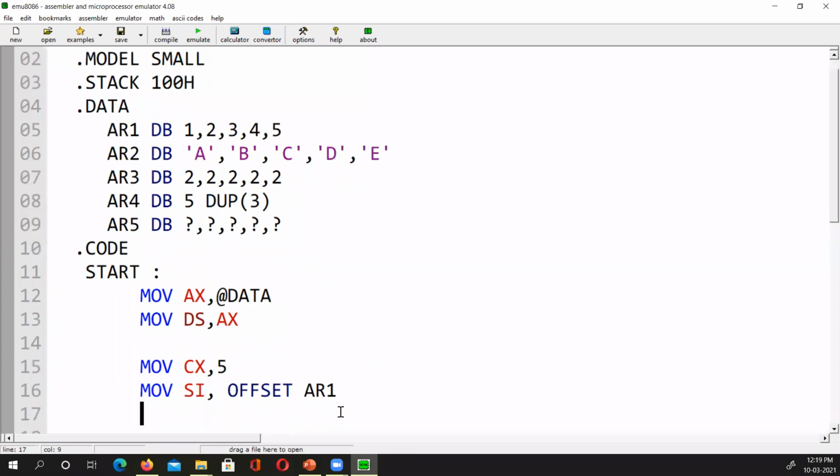So SI is now pointing to what? SI is pointing to AR1, which is inside the data segment register. Now, if I want to print, what should I put into the AH? Somebody put up the mic and speak. Like 0 to H. Very good.